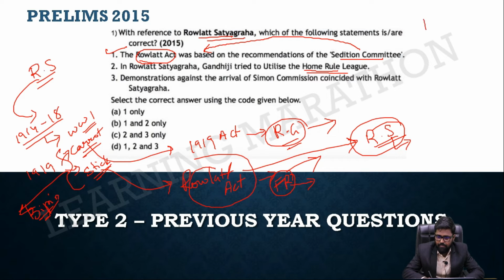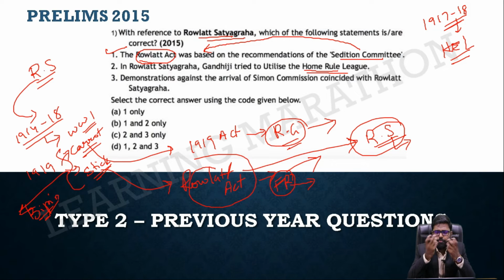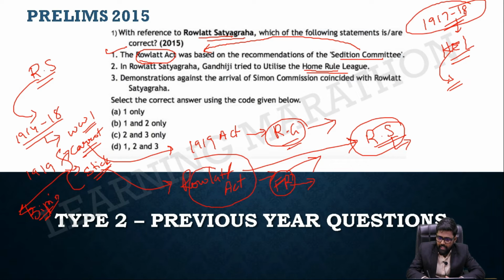Let's take up the statement. It was in 1917 to 1918 that the Home Rule League was organized, by Tilak and Annie Besant. Both of them were forming the Home Rule League, demanding Home Rule on the lines of the white colonies, for example Australia. So India also should be ruled by Indians, and power should be devolved on those lines. For that they organized the Home Rule League in 1917 to 1918. This Home Rule League was also on the same timeline.